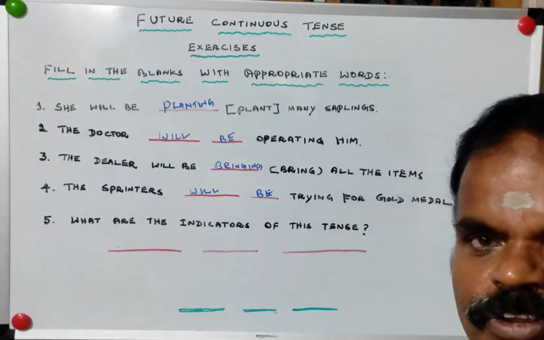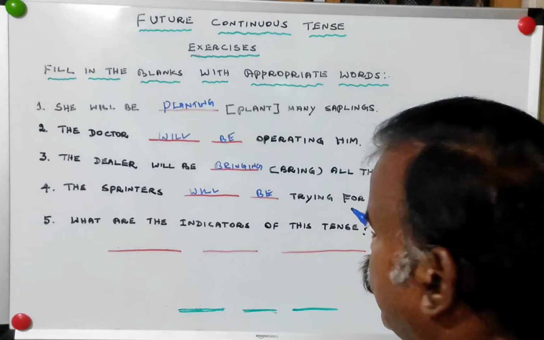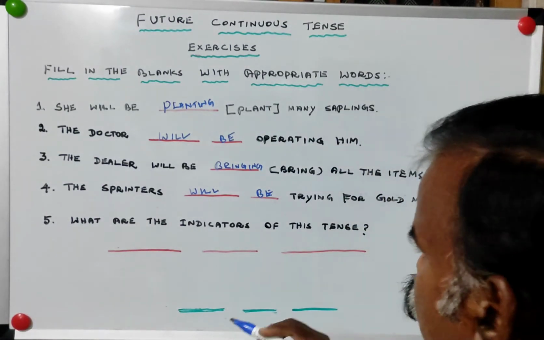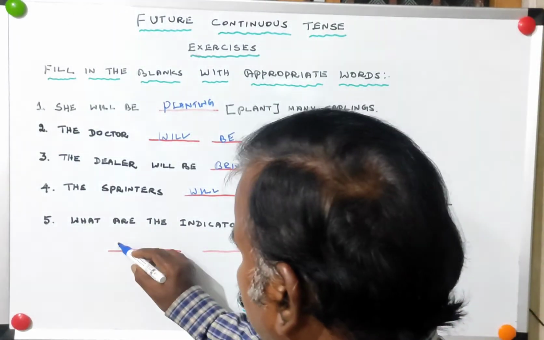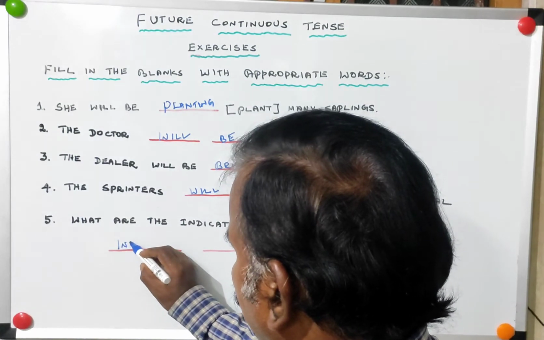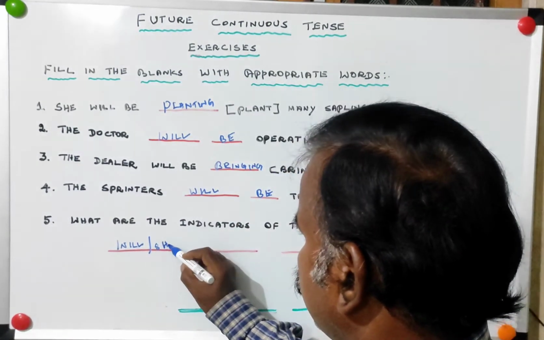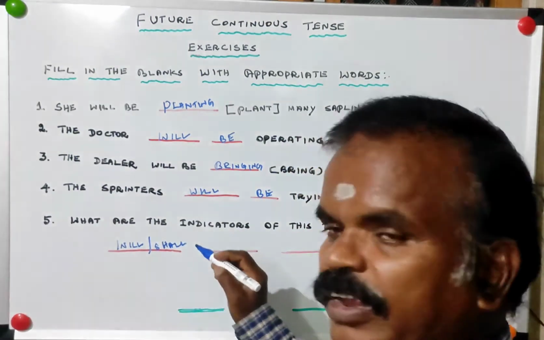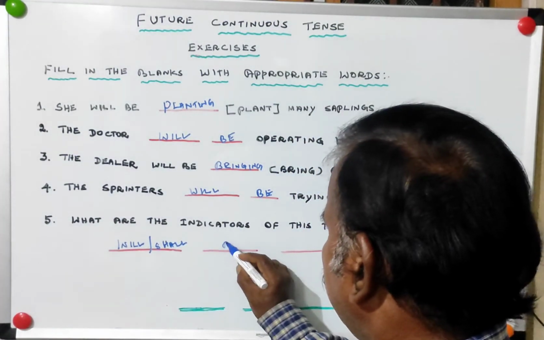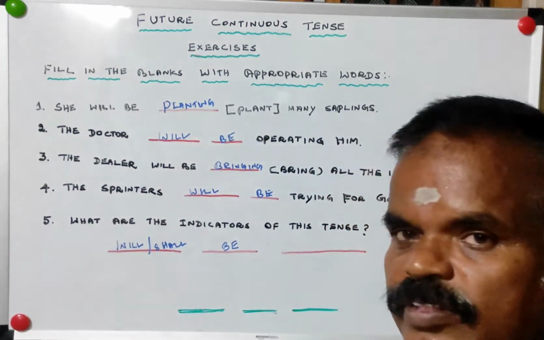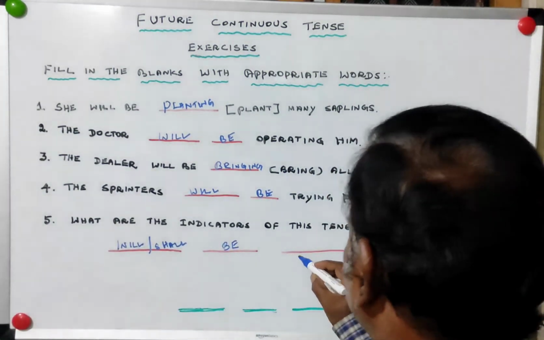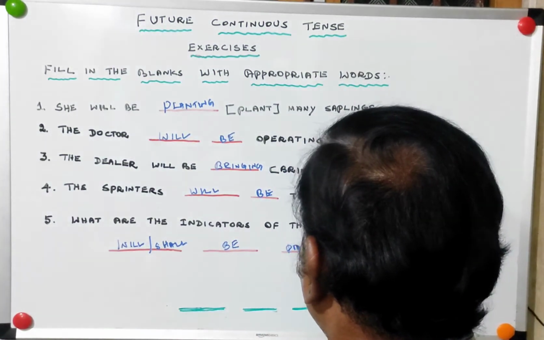Last question, what are the indicators of this tense? So 3 blanks are here. First one is will or shall. Second one, be. Third one is present participle.